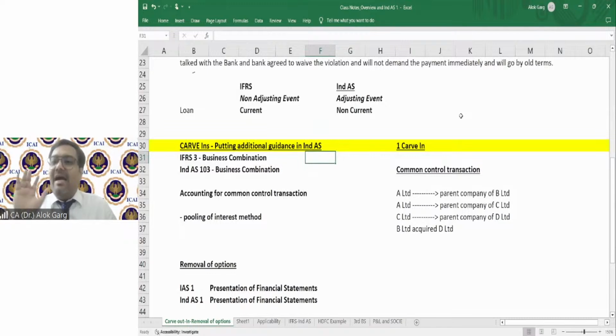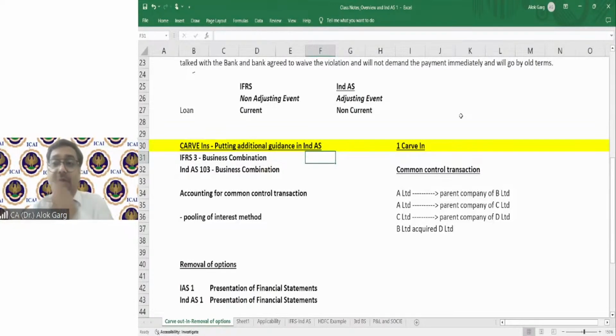Now, friends, IFRS says that if you are acquiring any business, if you are doing any merger and acquisition, you have to do the accounting of this merger and acquisition on the basis of fair value. Means you have to fair value all the assets and liabilities in the books of accounts. Friends, in our accounting standard, the concept of fair value was not there. It was a choice.